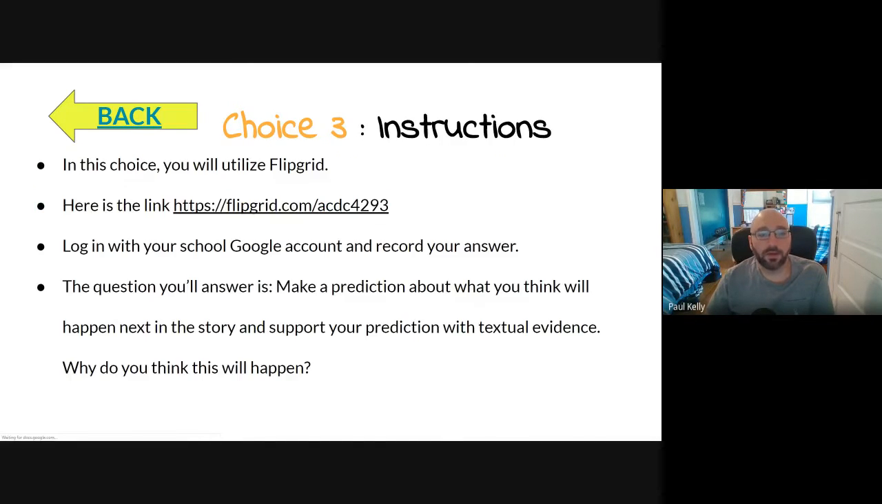Choice 3. In this choice, you will utilize Flipgrid, and we have a link here for Flipgrid. Log in with your school Google account and record your answer. All right, so the question you have to answer. Make a prediction about what you think will happen next in the story and support your prediction with textual evidence. Why do you think this will happen? So make sure you read chapters 17 and 18. Make your prediction, make sure you have text evidence, and explain why you think your prediction will happen.